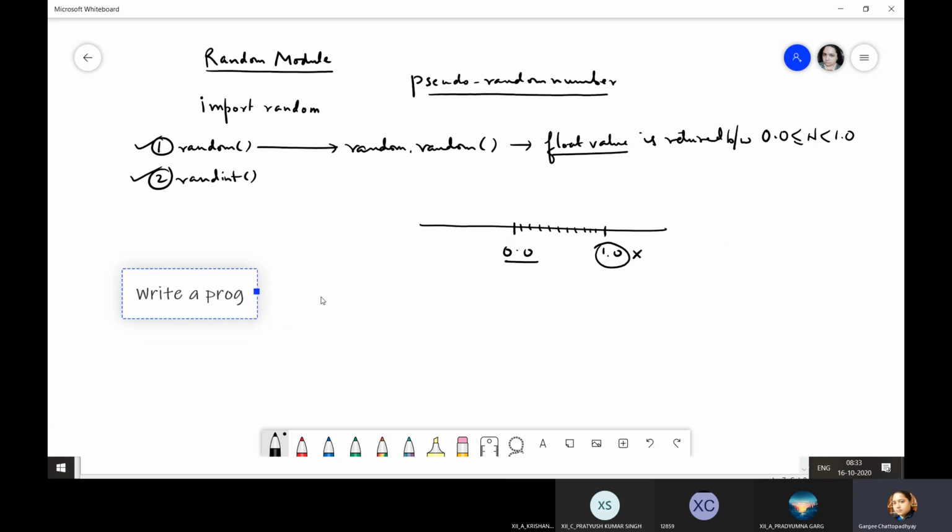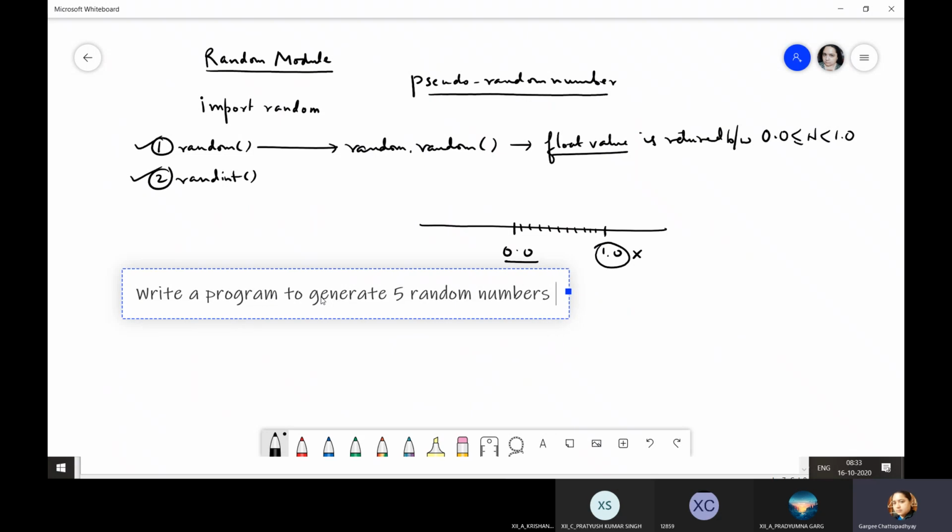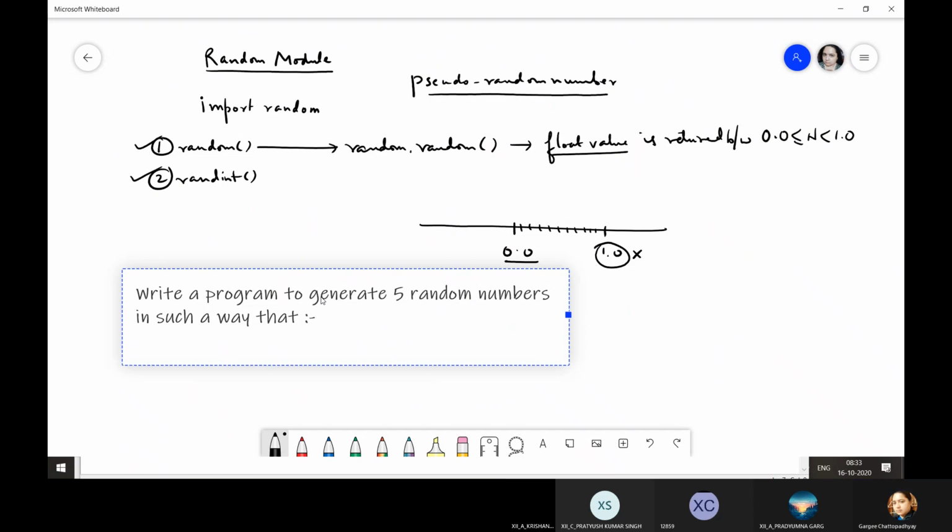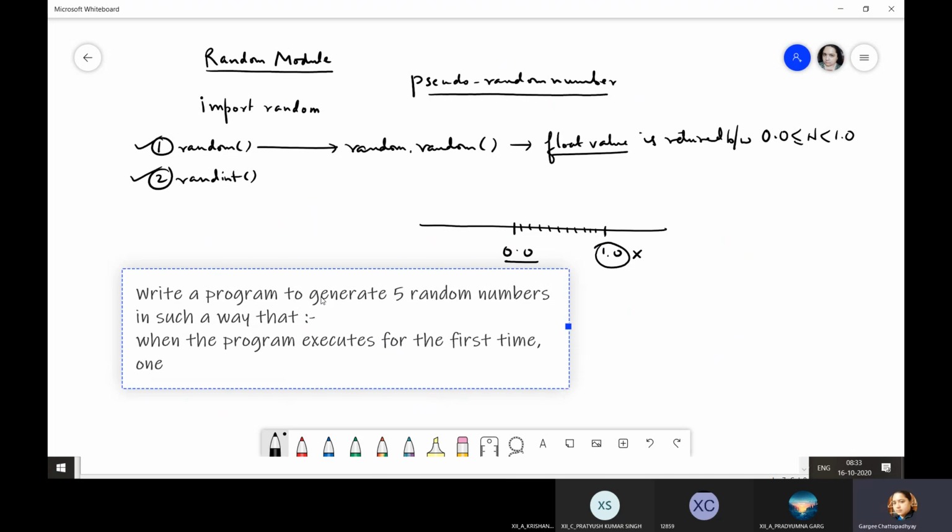Write a program to generate 5 random numbers in such a way that when the program executes for the first time, one random number is generated.